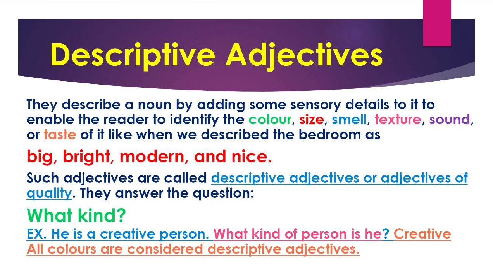Like if I say he is a creative person, what kind of person is he? Creative, yes. So the adjective here is creative. It describes him. That's why it's a descriptive adjective. From this, we can say that all colors are considered descriptive adjectives.